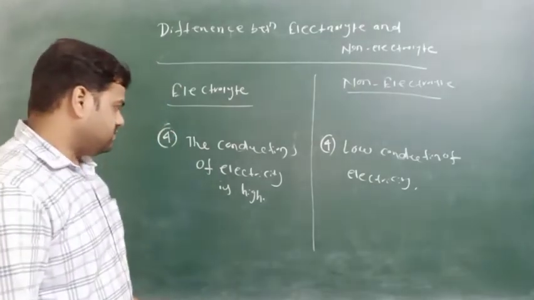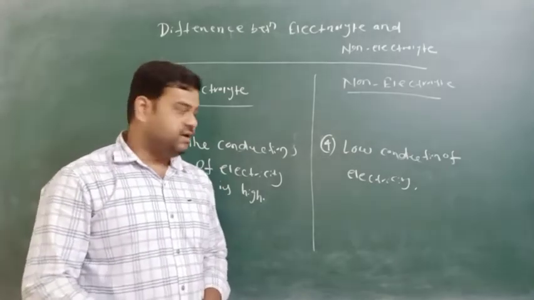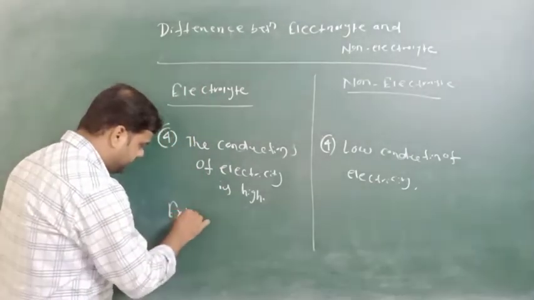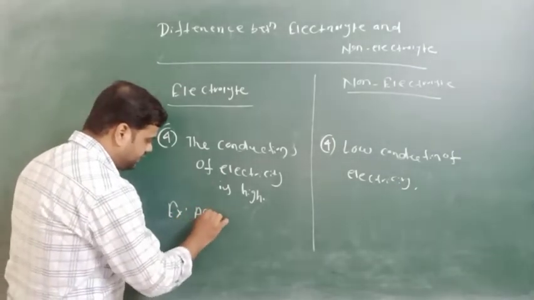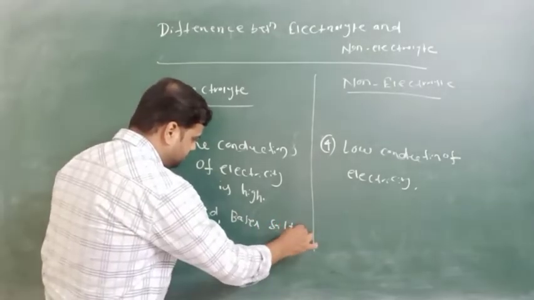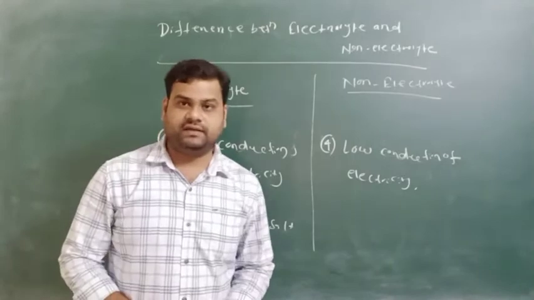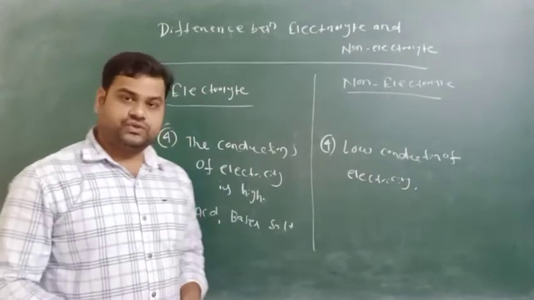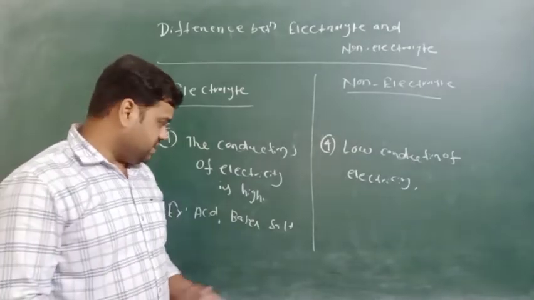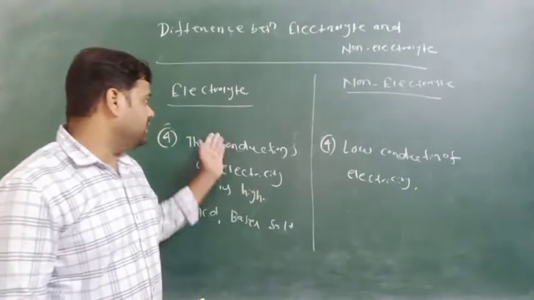We will discuss some of the examples. In the last class I also gave some examples. The examples will be acids, bases and salts. Some acids like H2SO4, HCl, bases like sodium hydroxide, NaOH, potassium hydroxide, KOH, and salts like NaCl, KCl we can take for the electrolyte.